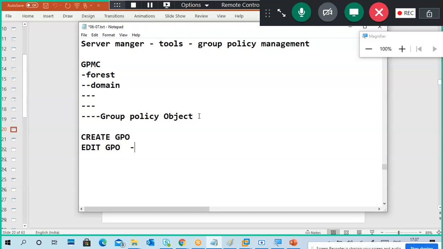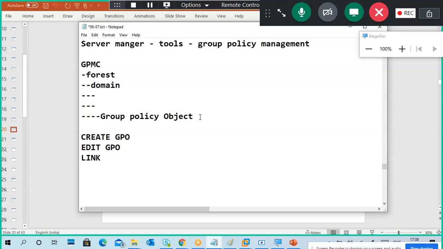So we are going to edit the policy. What settings do you require? Computer configuration or user configuration? What configuration settings you have to do, you have to complete it. Once it is completed, close the editor. So that is edit the group policy.